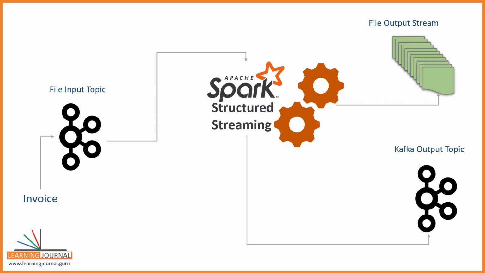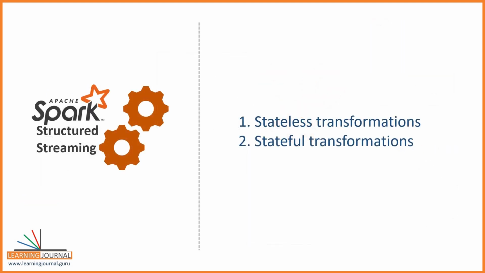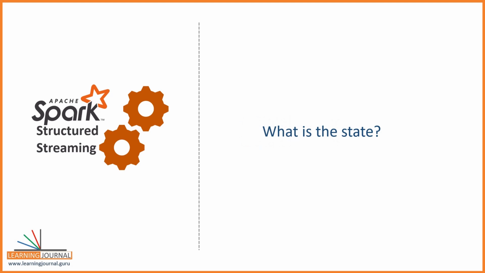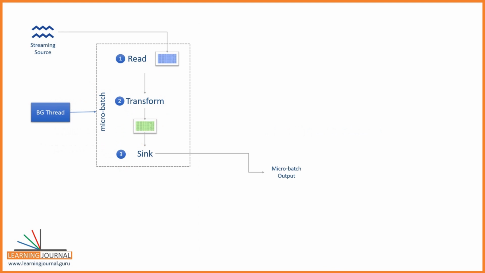So, let's start. Spark streaming transformations are broadly classified into two categories: stateless transformations and stateful transformations. To understand the difference between these two categories, you must clearly know the answer to the following question. What is the state? Let me explain. We already learned that the Spark structured streaming application runs as a series of micro batches, right? We created an example to calculate customer rewards and sent a notification to the customer.